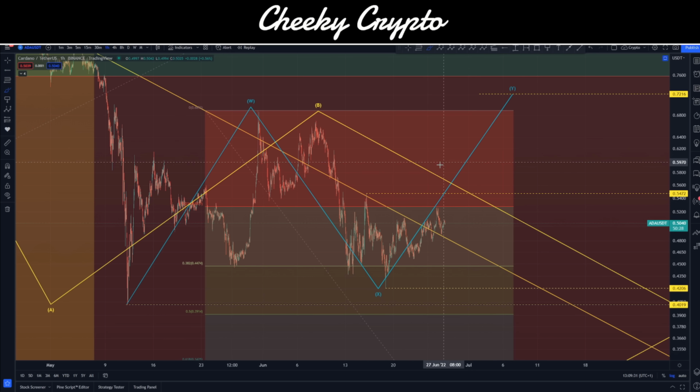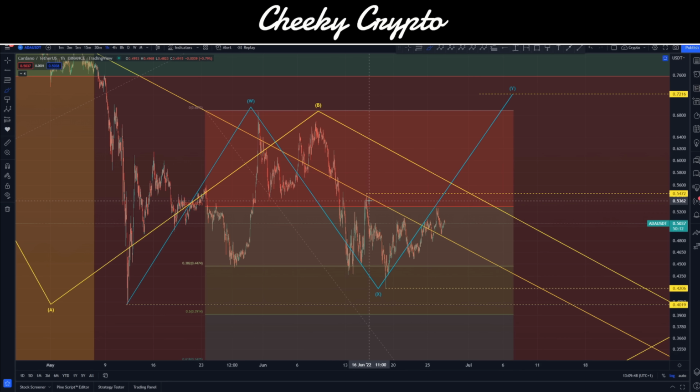The wave structures to get there, however, could be multiple different ways. We could look at a 5-wave structure to the end, or a 3-wave structure to the upside to get up there. Lots of different ways that can happen. However, it is the wild card. It is something that I don't think is necessarily probable just yet, so we'll keep a close eye on that one.